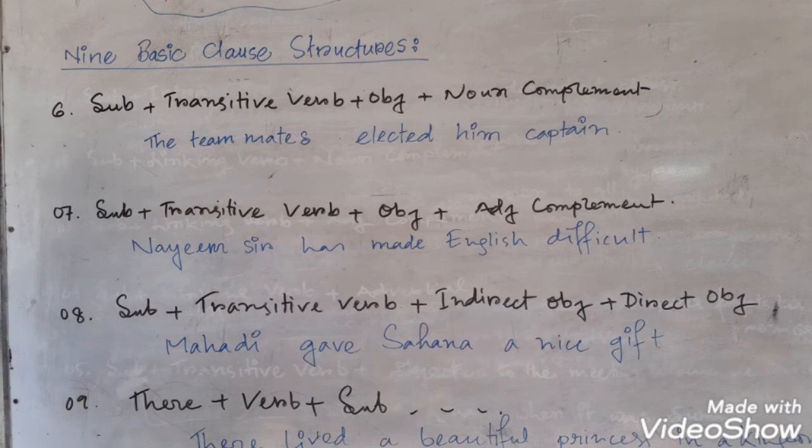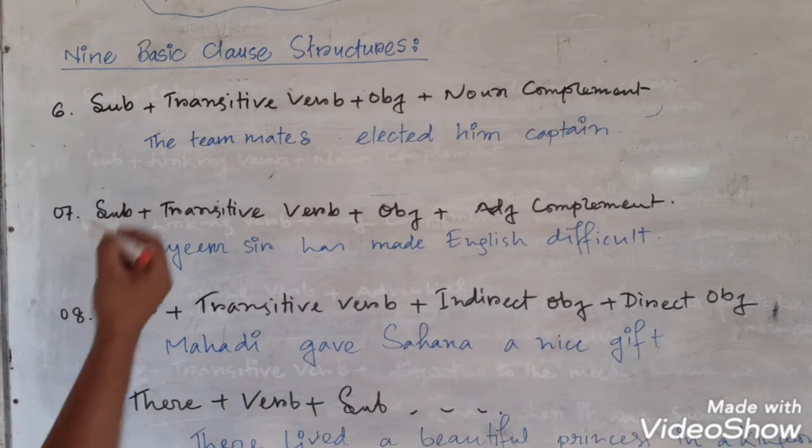So friends, here I have written the rest of the structures, and you can see I have written down the structures. Structure number 6. Okay, so what is structure number 6? Subject plus transitive verb plus object plus noun complement.